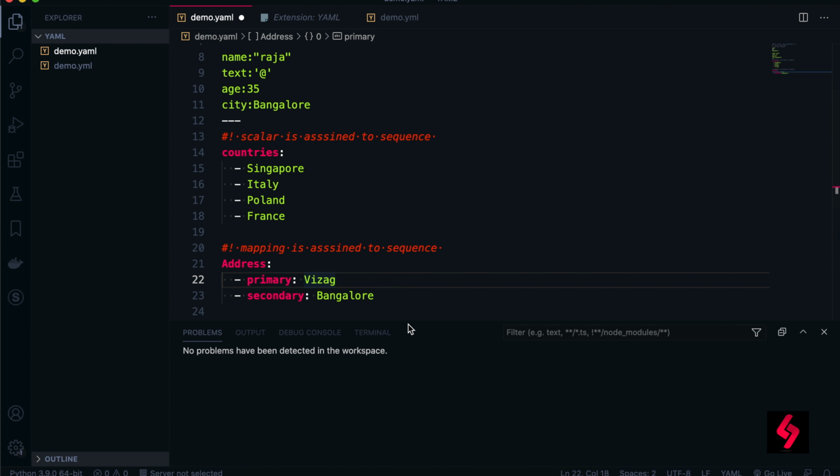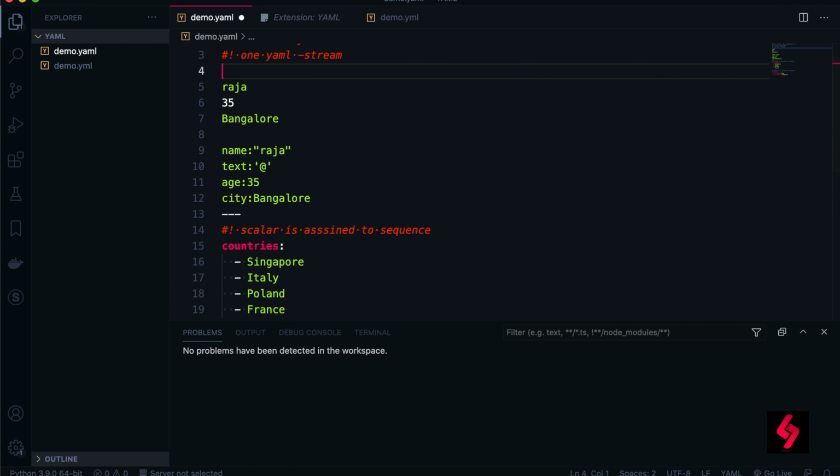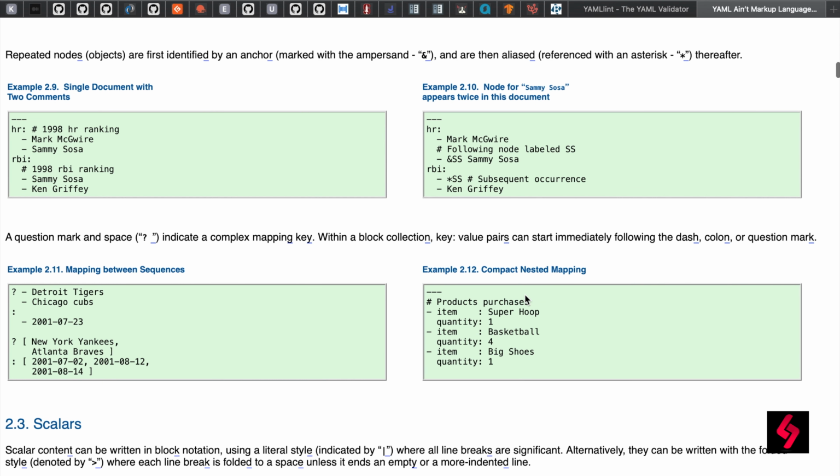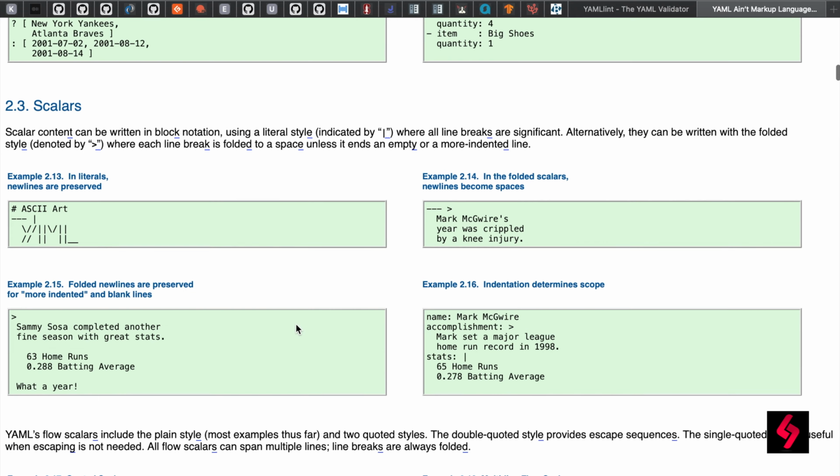Okay, something we just mentioned like this. So I'm just using YAML terminology here, trying to make you understand. Actually, I am giving information with respect to the YAML. I am referring to the YAML terminology here, so it's easy to understand. Okay, so this is a scalar. So you can see that this is a scalar. You can see in the documentation, a single document with two comments and mapping between the sequences and scalars.